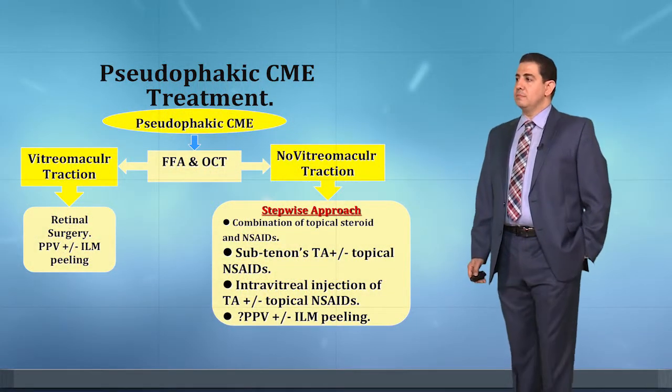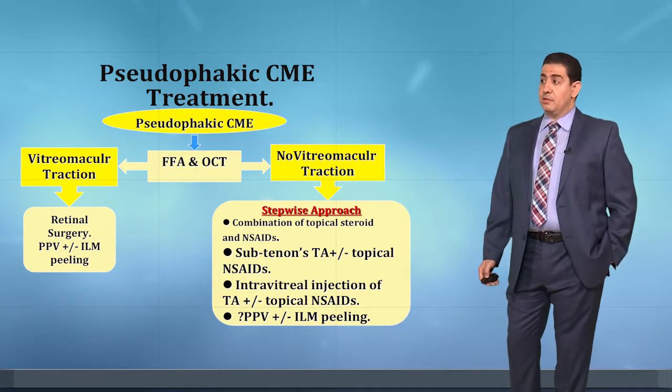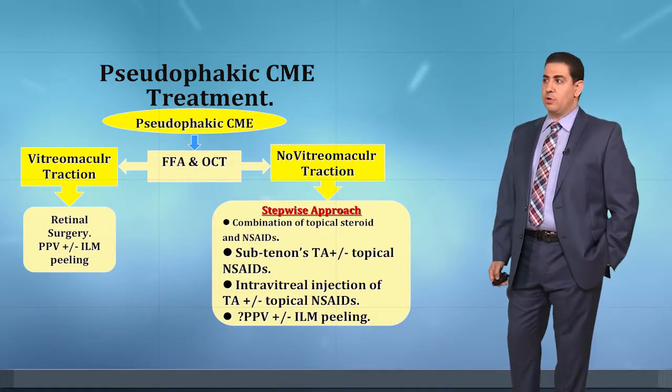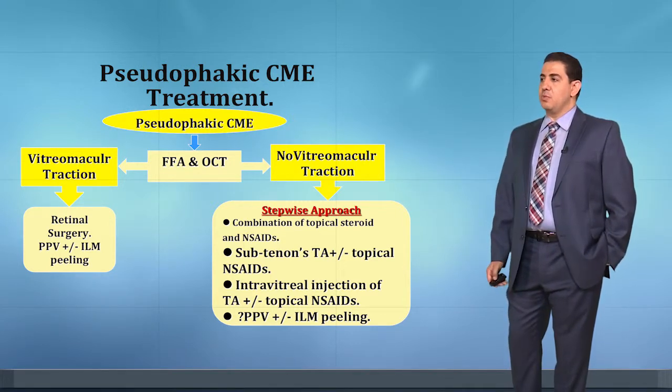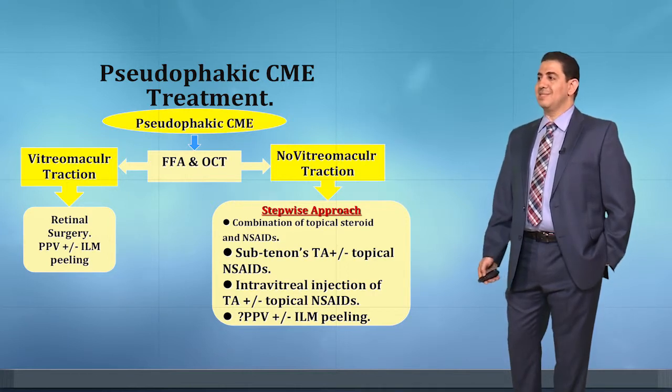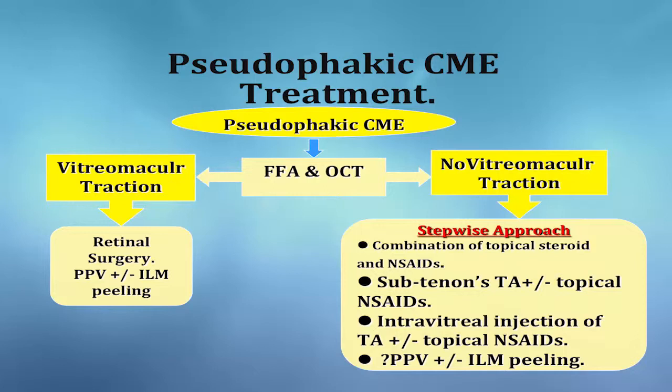Now this diagram shows our plan to treat or manage a case of post-operative cystoid macular edema. First of all, there is a clinical diagnosis, that we clinically diagnose it as pseudophakic cystoid macular edema. What is the second step? The second step is to do fluorescein angiography and OCT. Then after the result of fluorescein angiography and OCT, especially from the OCT, we look if there is vitreomacular traction or no vitreomacular traction.